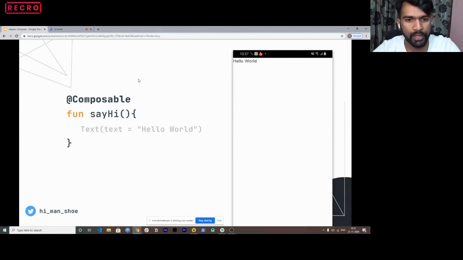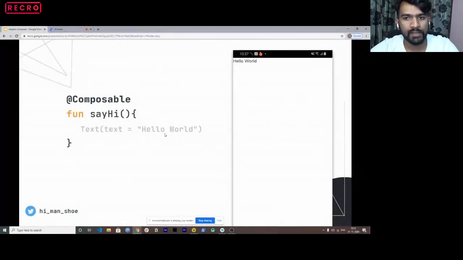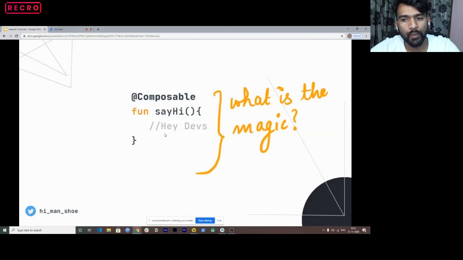So going ahead, you remember, right? We added this text here inside the say hi function. So now here, whatever we write, for now it's just a comment, hey devs. But if we write a text, let's say an image view, anything, what we are going to do is it would be rendered in a UI. So now what is this magic?